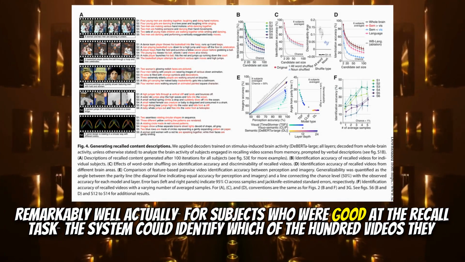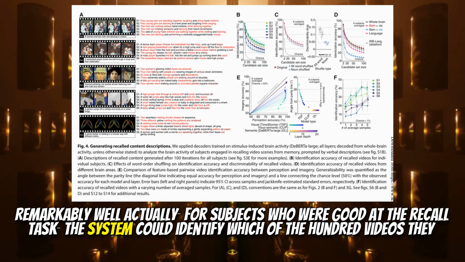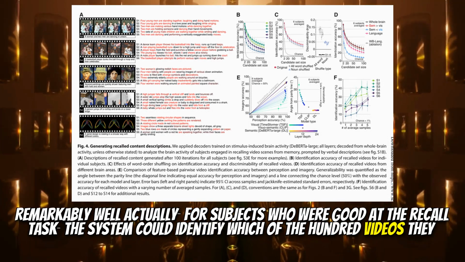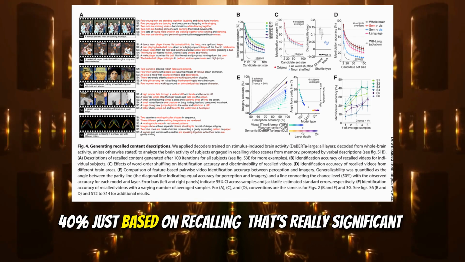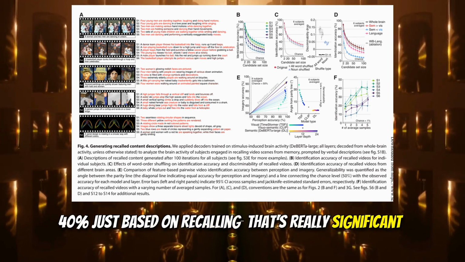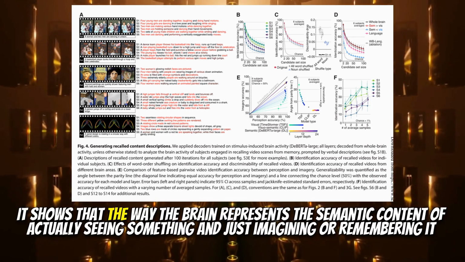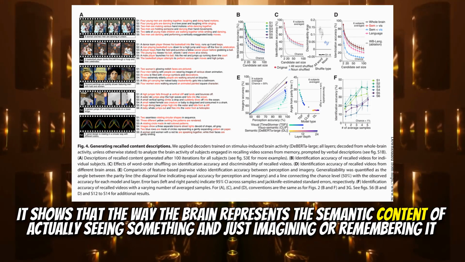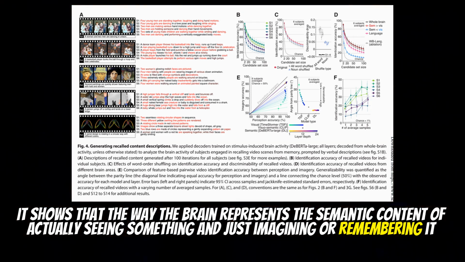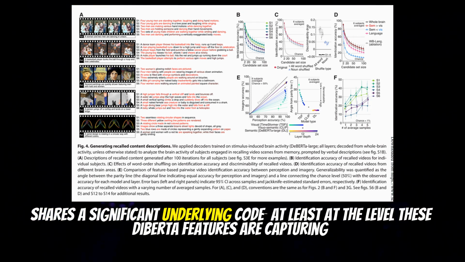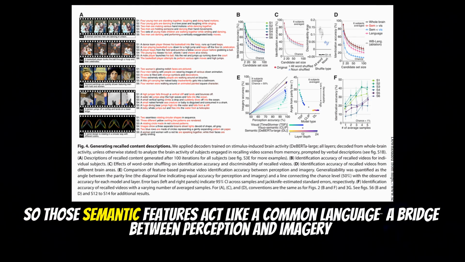For subjects who were good at the recall task, the system could identify which of the 100 videos they were recalling with nearly 40% accuracy. 40%, just based on recalling. That's really significant. It really is. It shows that the way the brain represents the semantic content of actually seeing something and just imagining or remembering it shares a significant underlying code, at least at the level these DeBERTa features are capturing. So those semantic features act like a common language, a bridge between perception and imagery.